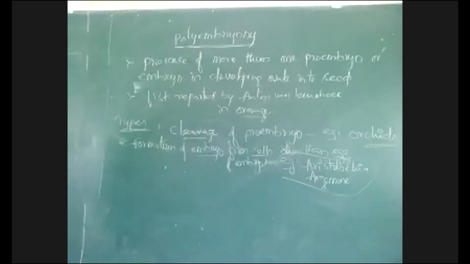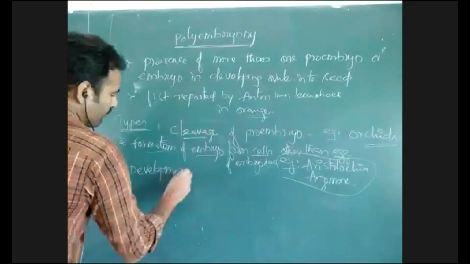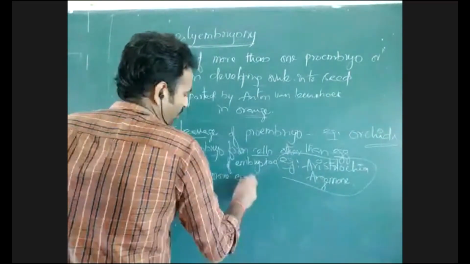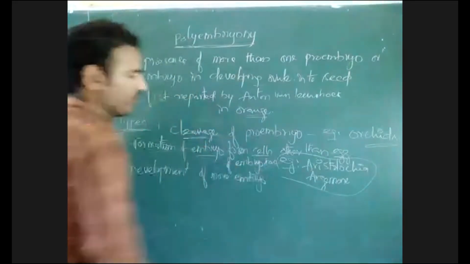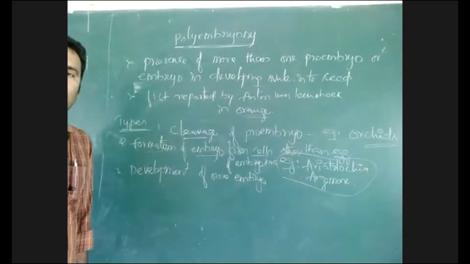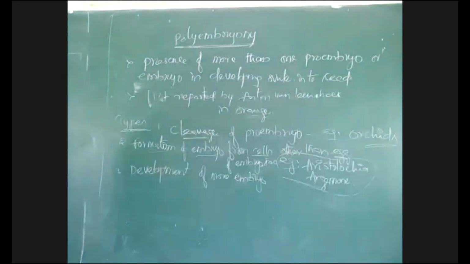See, next type, what is the reason? Development of more embryos. How are more embryos formed? Usually, the megaspore mother cell is undergoing reduction division and there is formation of 4 haploid megaspores. Each haploid megaspore could develop into an embryo sac.